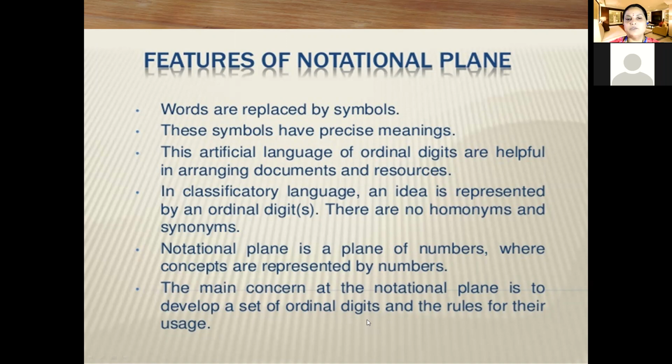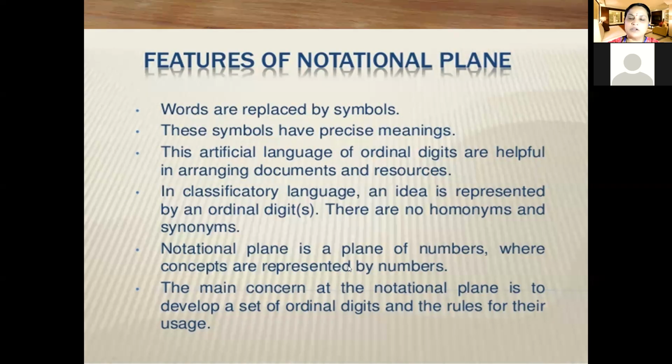Here we can use some artificial language, and we can use ordinal digits also, which is very helpful for arranging documents and resources. For classificatory language, we have also seen the ordinal number when Dr. S.R. Ranganathan gave the definition. He also suggested three important approaches: artificial language, ordinal digits or ordinal numbers, and subject-specific analysis. So in library classification we have seen that particular concept of Dr. S.R. Ranganathan.